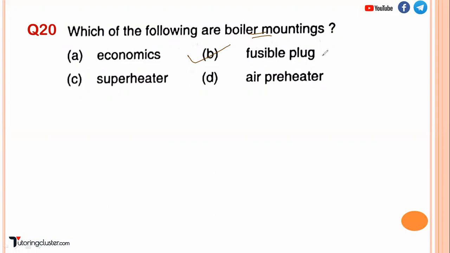For heating of water, it is called a combustion chamber. Basically, the fusible plug's function is to extinguish the fire when the water level is less than recommended, or when the water level is less than the minimum level. Basically, it saves the boiler from overheating. So that's why the fusible plug is necessary, right?